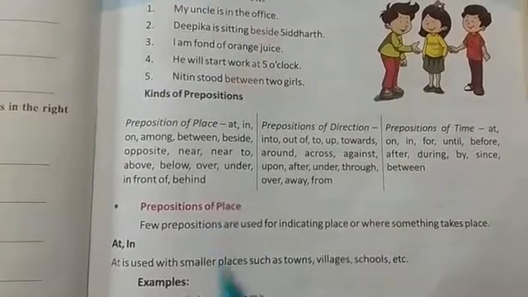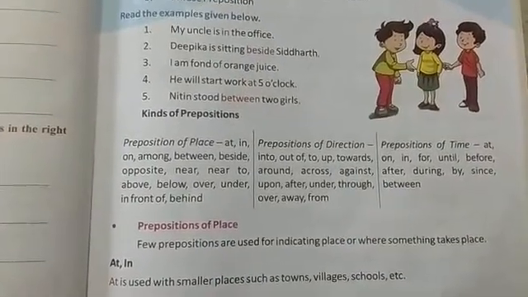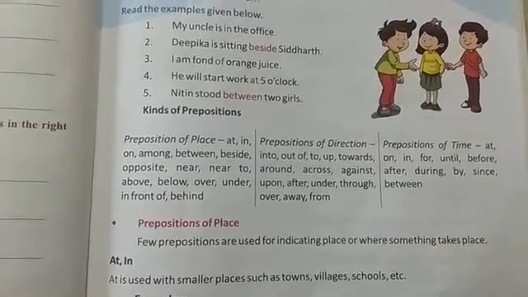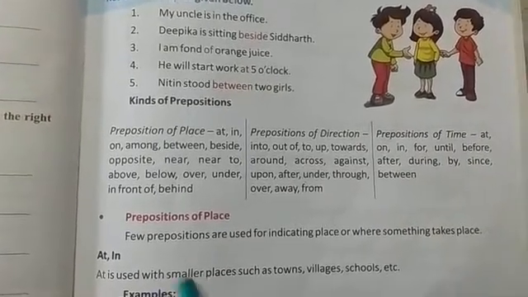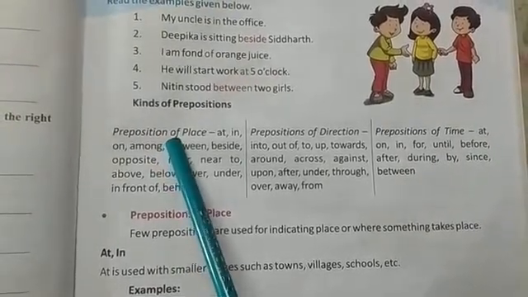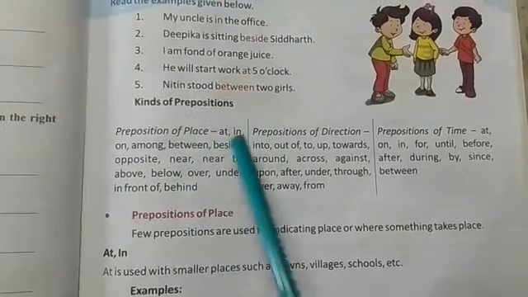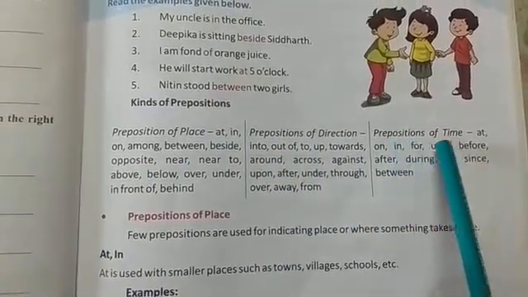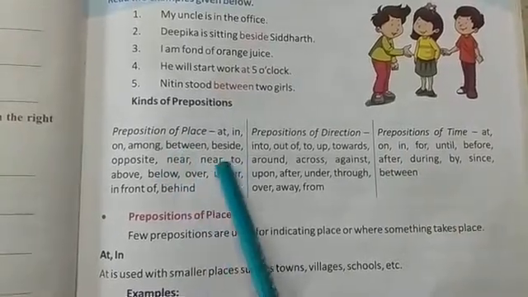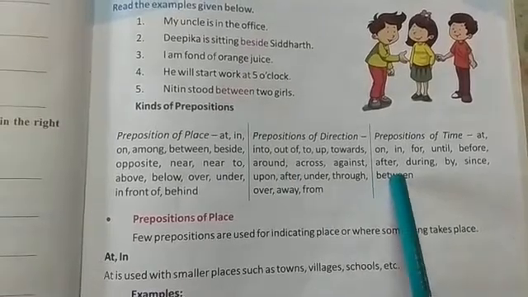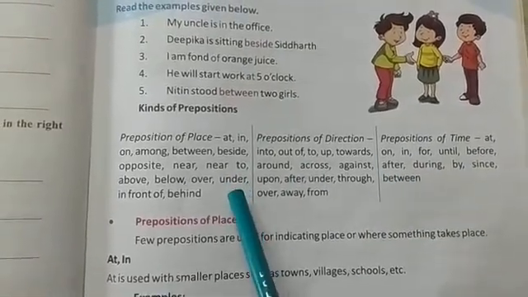Now, the simple preposition is also divided into different kinds. What are the different kinds of simple preposition? The first kind of simple preposition is preposition of place. The second one is preposition of direction, and the third one is preposition of time. The examples of preposition of place, preposition of direction and preposition of time are given. So go through these examples.